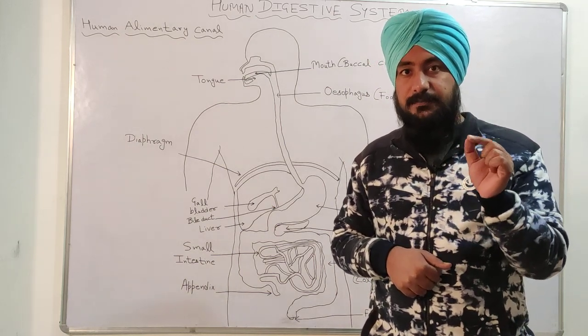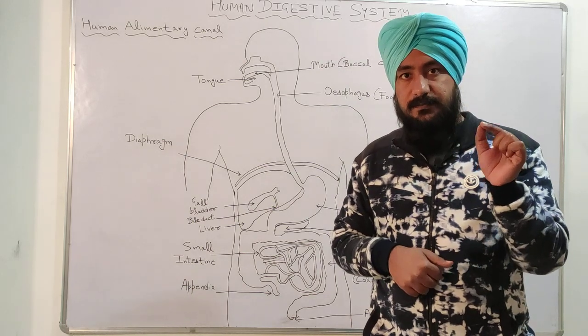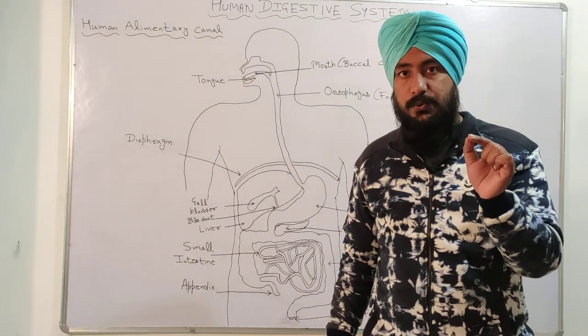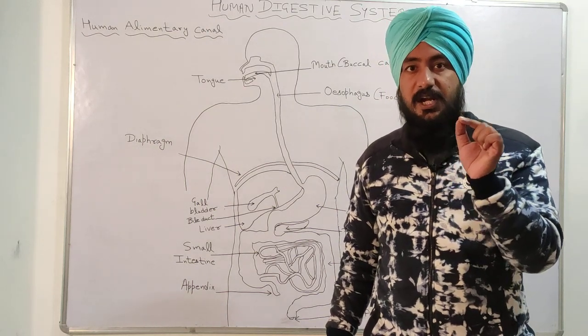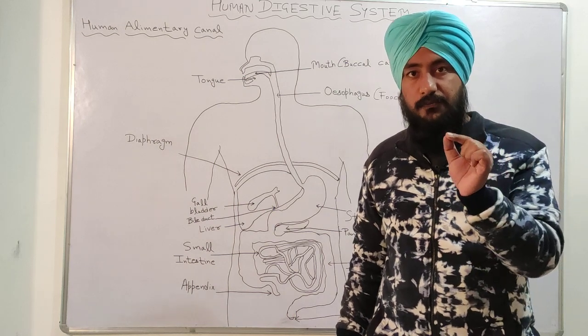I am repeating, bile salt converts the large fat globules into small parts, and that process is called emulsification of fat.